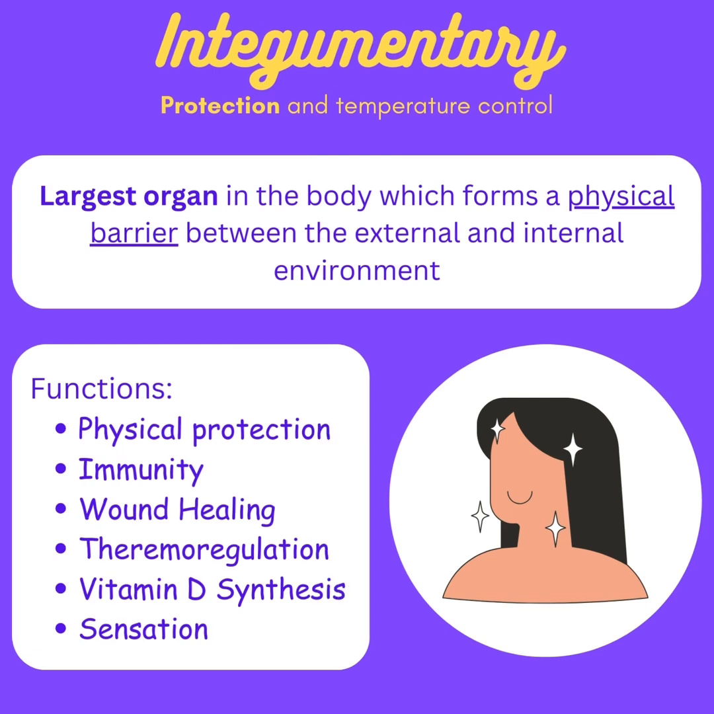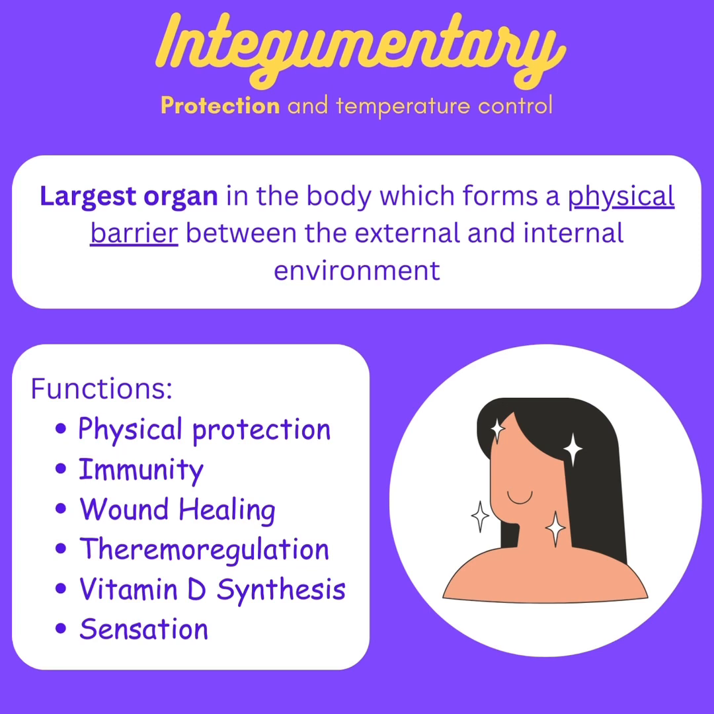First, let's get started with the integumentary system. The integumentary system is mostly responsible for the protection and temperature control of the body. The largest organ in the body, which forms a physical barrier between the external and internal environment, is the skin. The functions of the integumentary system are physical protection, immunity, wound healing, thermoregulation, vitamin D synthesis, and sensation.